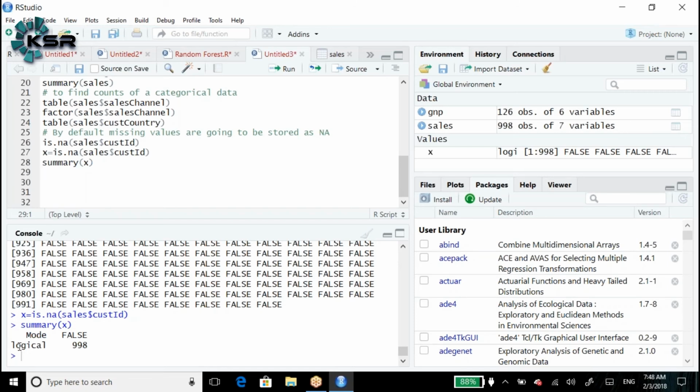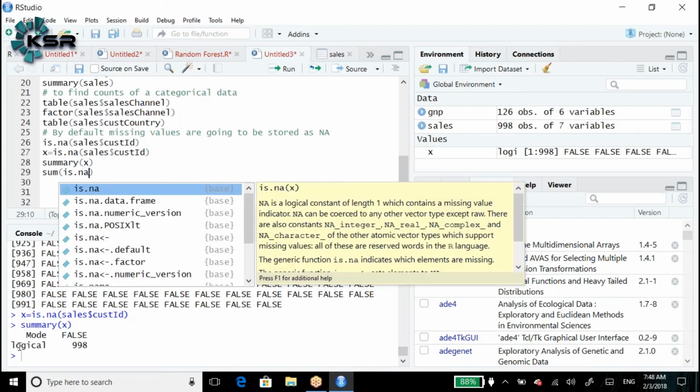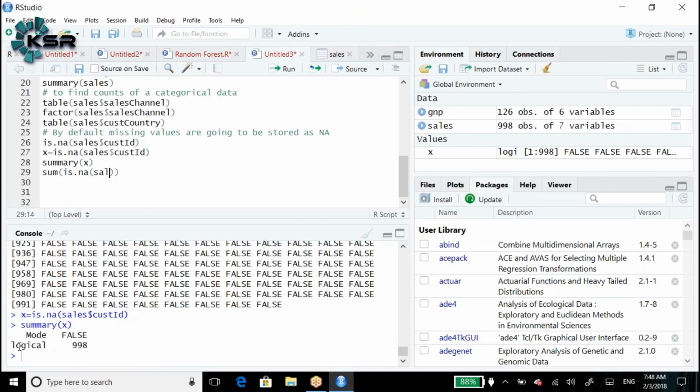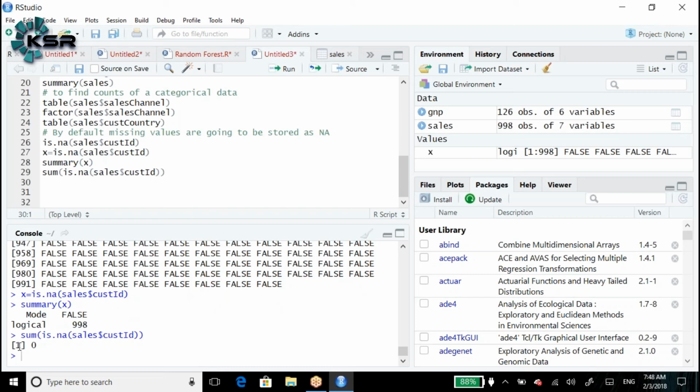Instead of writing two steps, first assigning to X and then summary of X, we can simply write sum of is.na of sales dollar customer ID. It gives 0, which tells us how many missing values we have.